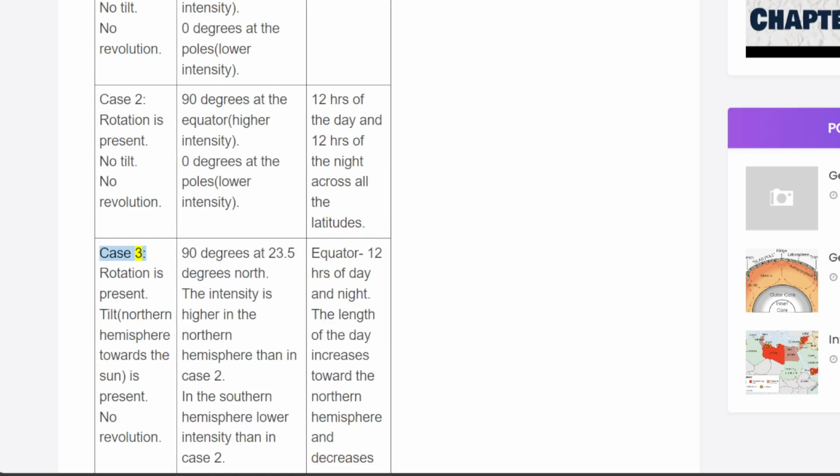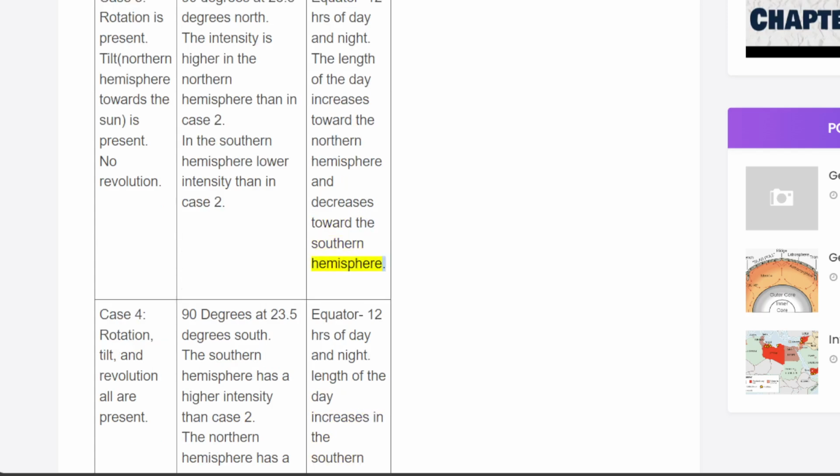Case 3. Rotation is present. Tilt, with the northern hemisphere towards the Sun, is present. No revolution. 90 degrees at 23.5 degrees north. The intensity is higher in the northern hemisphere than in case 2. In the southern hemisphere, lower intensity than in case 2. Equator 12 hours of day and night. The length of the day increases toward the northern hemisphere and decreases toward the southern hemisphere.